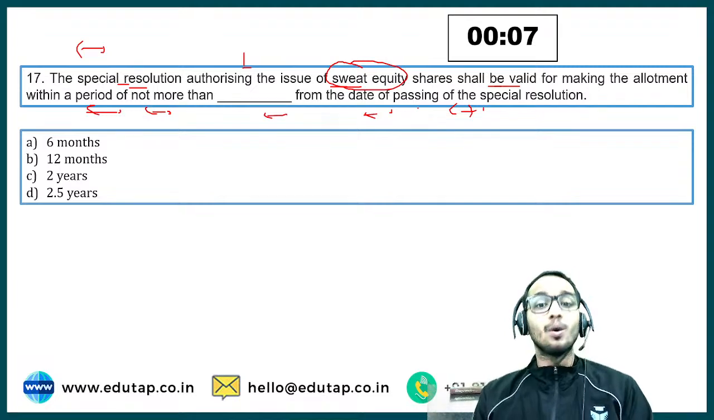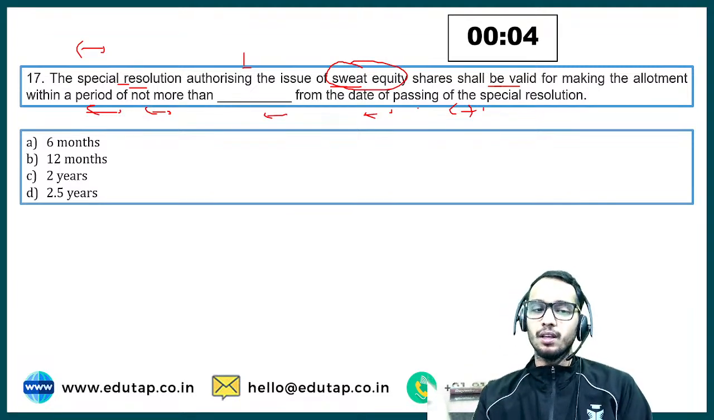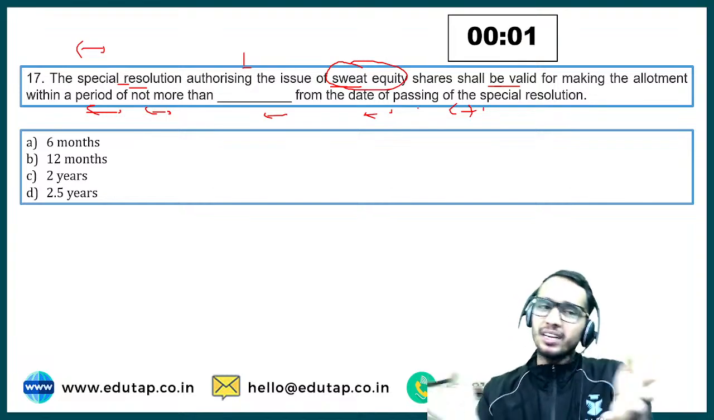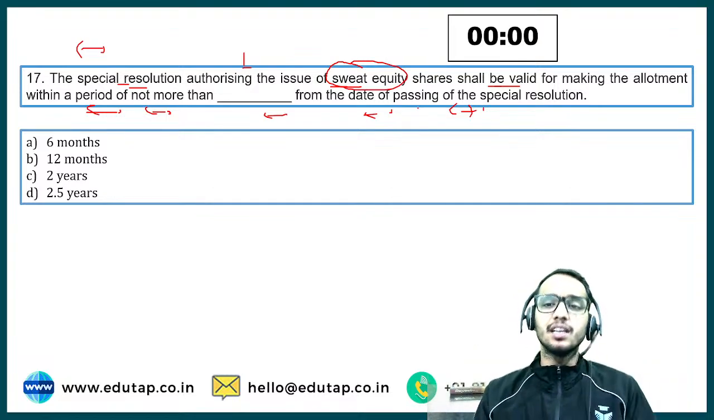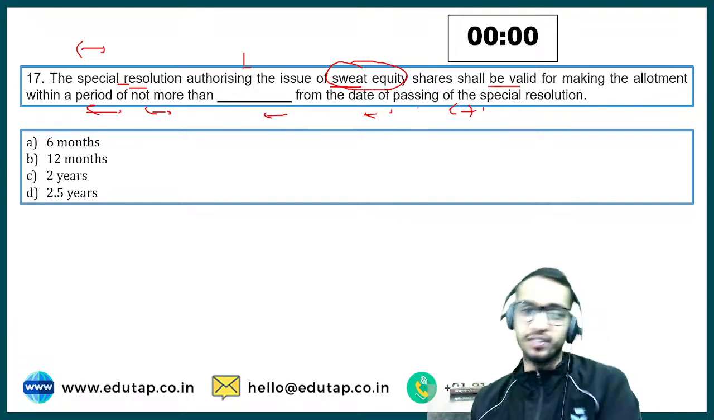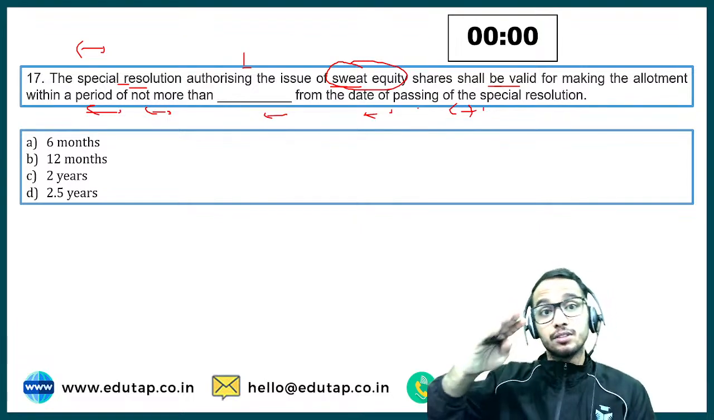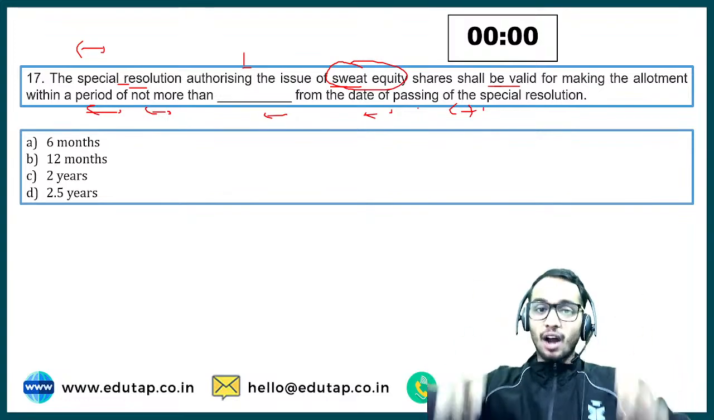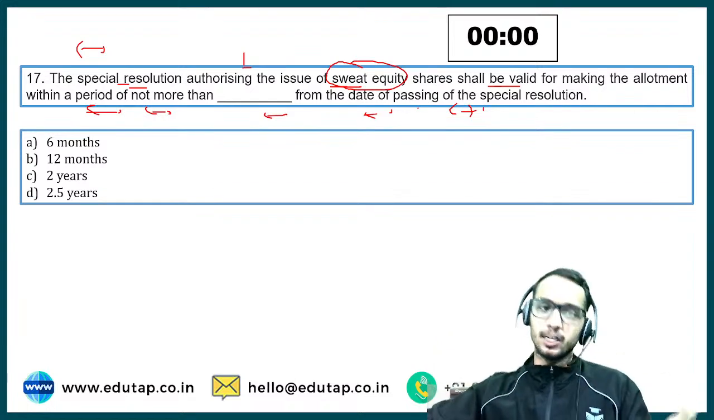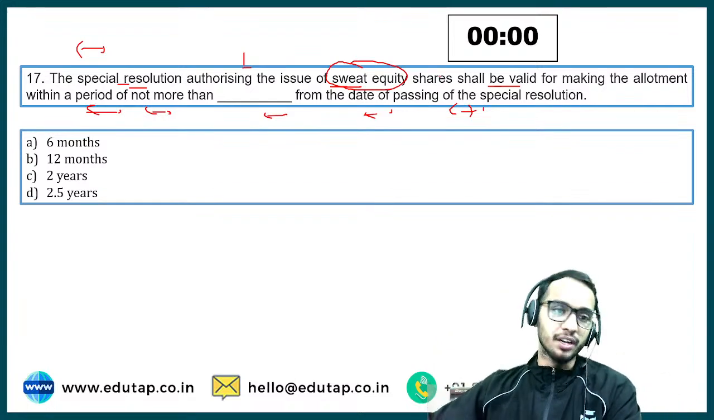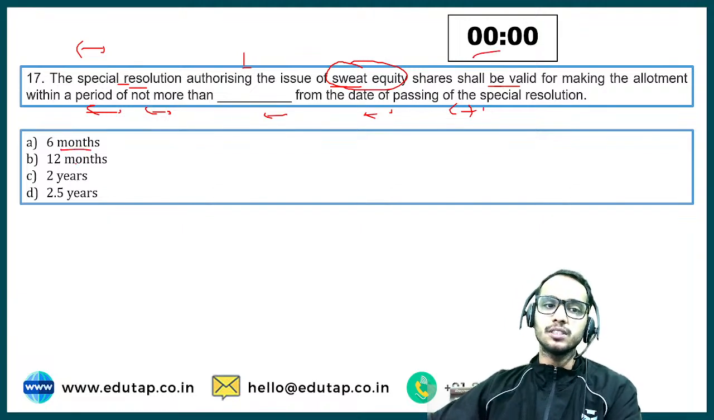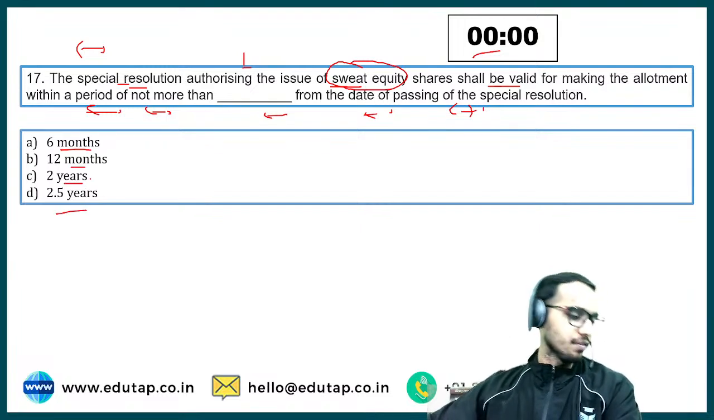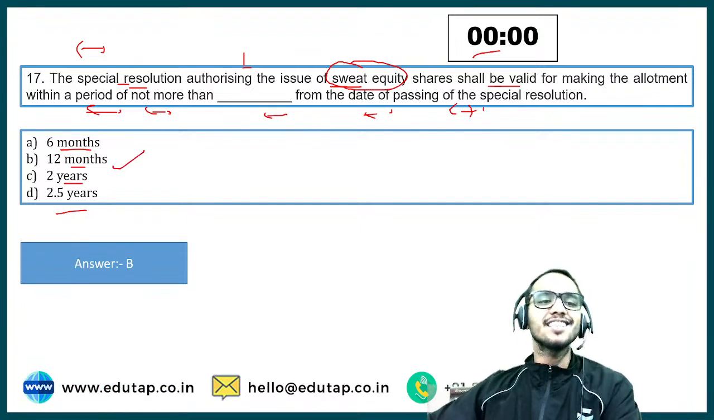So when the special resolution has been passed, within how many months or years should you make the allotment to those directors and officers? Otherwise, you have to pass this special resolution again. So after passing the special resolution, for how long is it valid to allot these sweat equity shares? Let me first check the chat section. Options are 6 months, 12 months, 2 years, 2.5 years. Yes, I am getting the right answers again from most of you, that is 12 months.